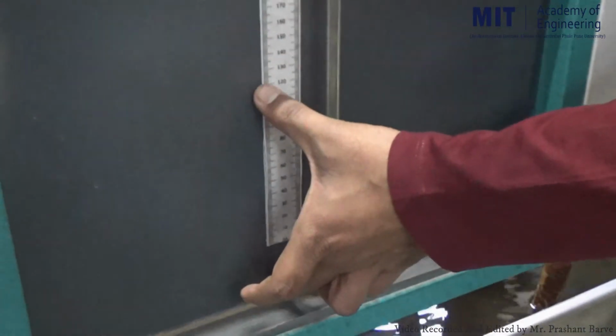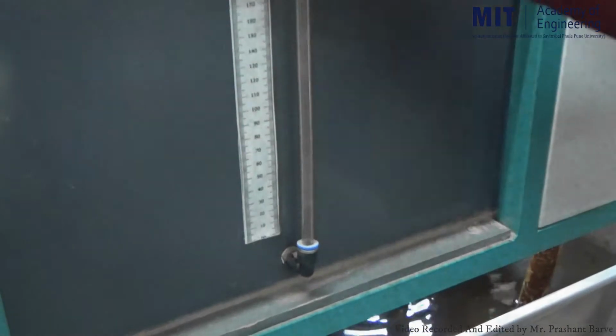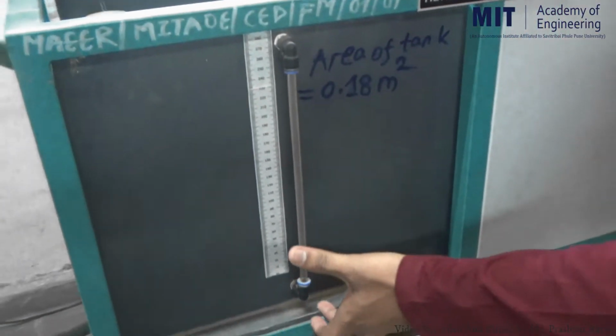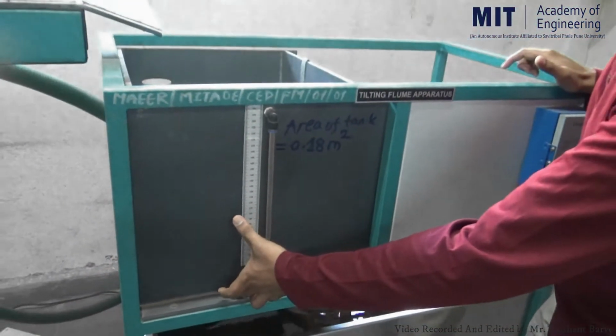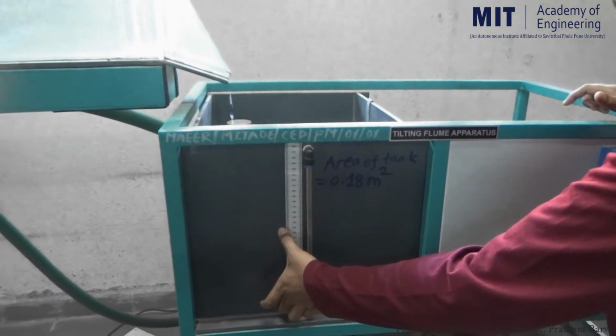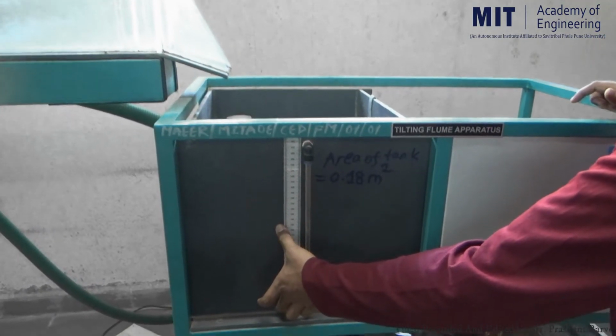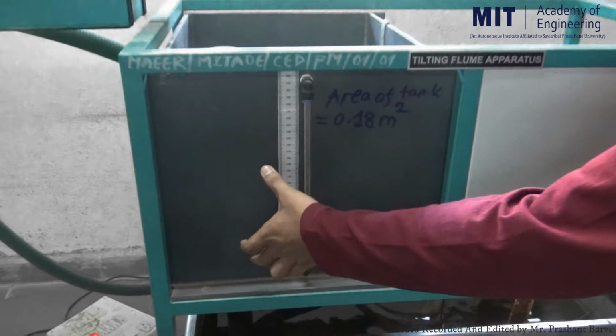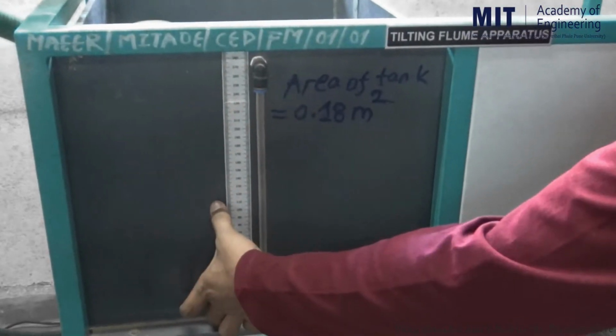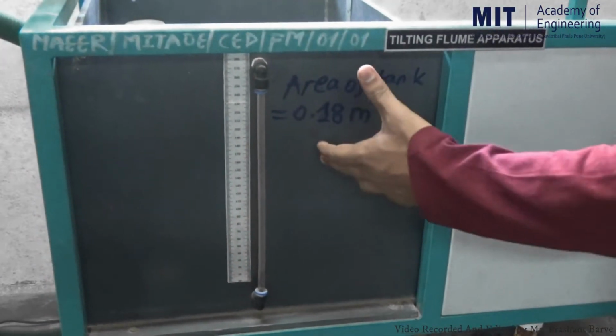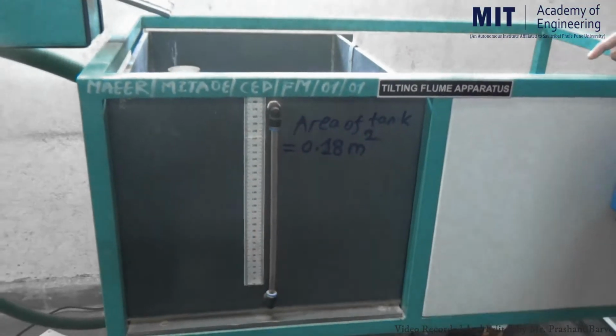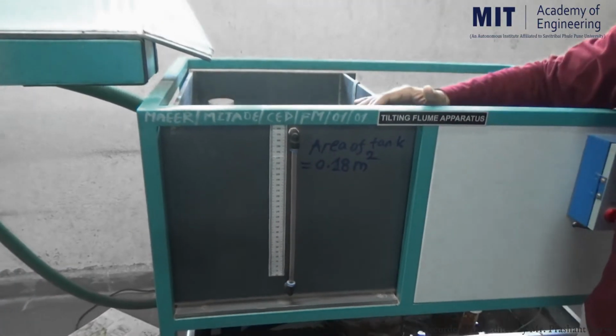To measure the depth of water in the measuring tank, we have inserted one piezometer. By using this we can calculate how much water is collected in a given time. Area into depth gives the volume, and if we divide that volume by the time taken, it gives us the actual discharge flowing through this channel section.